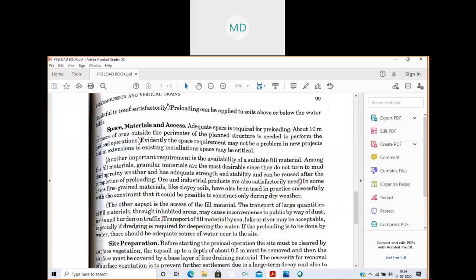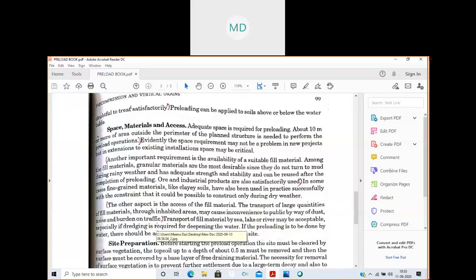Another aspect is the access of the fill material. The transport of large quantities of fill material through inhabited areas may cause inconvenience to the public by way of dust, noise, and burden on traffic.